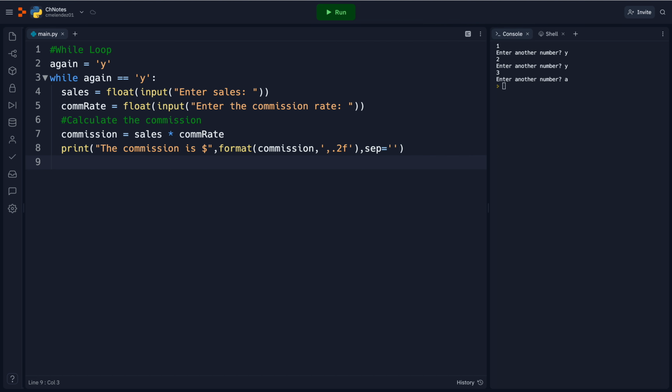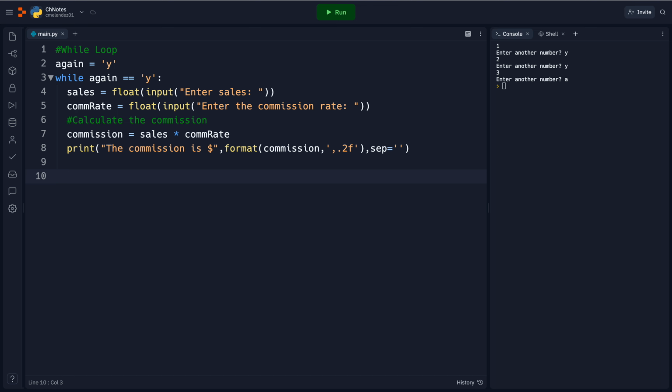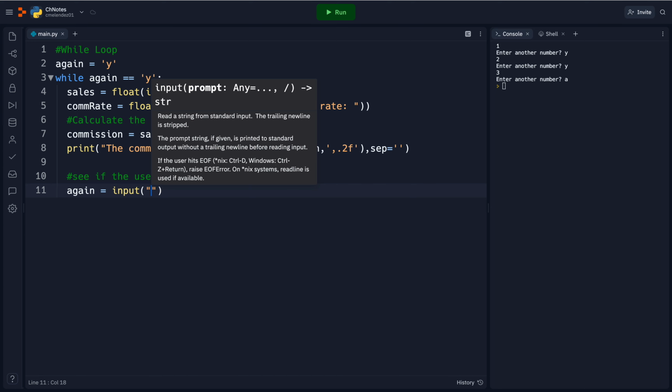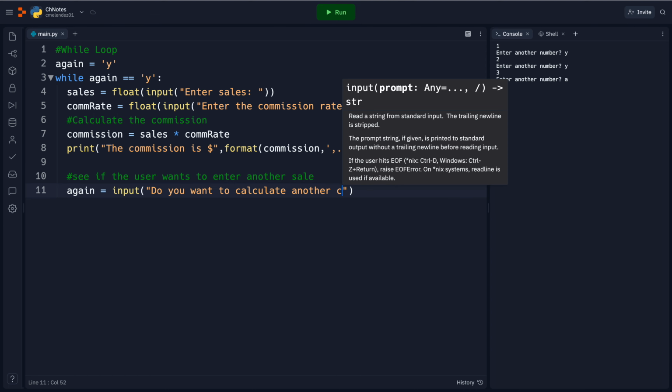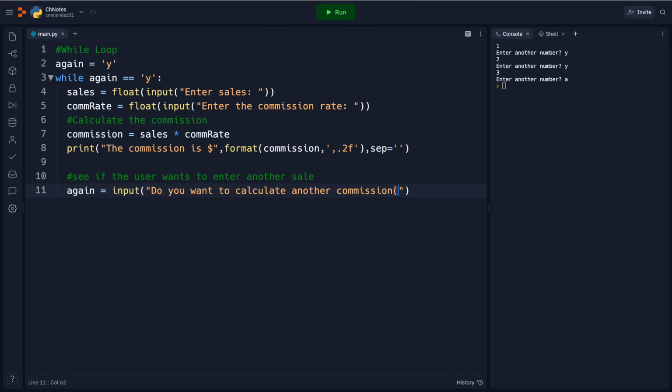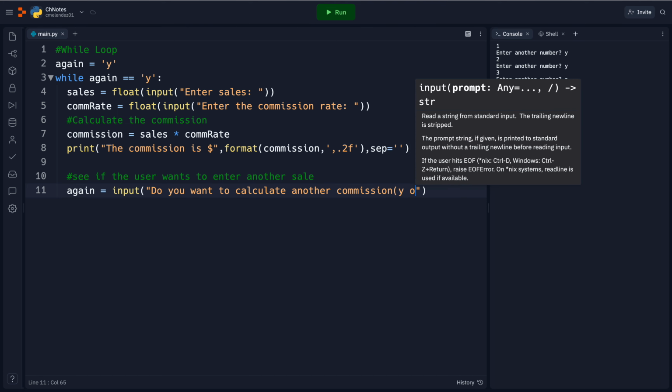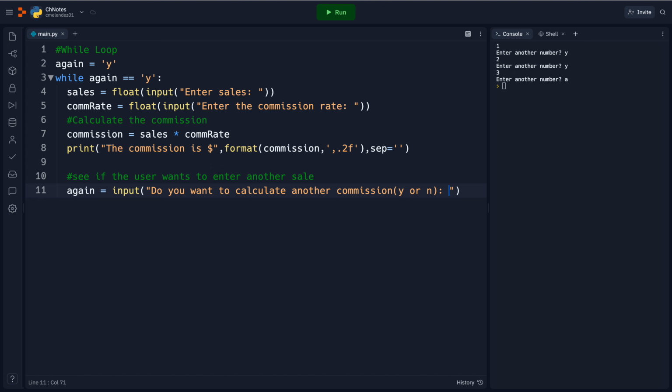And now we want to see if the user wants to enter another sale. So we're going to say again equals input, do you want to calculate another commission? Y or N? And then we have a way out.